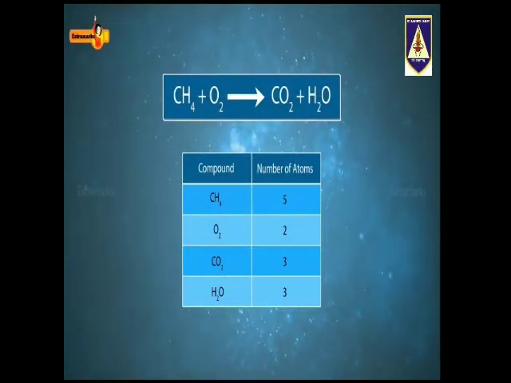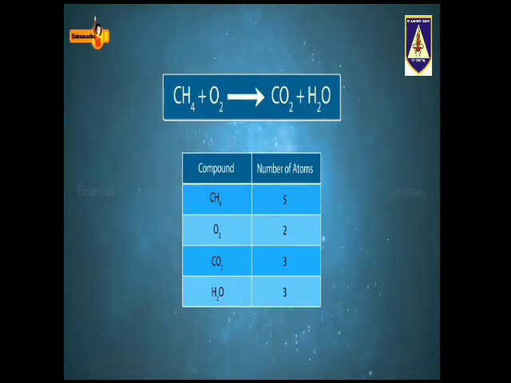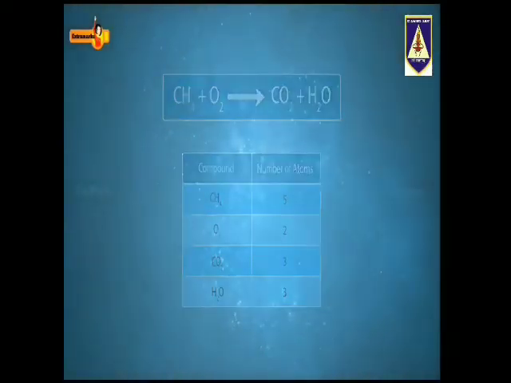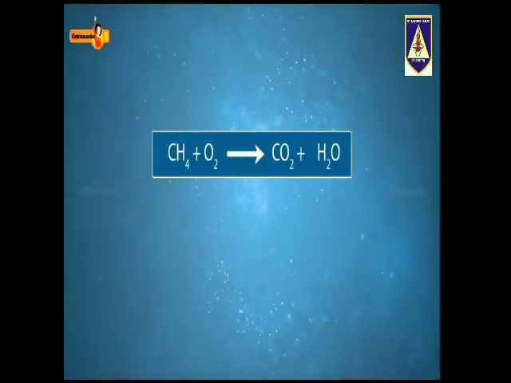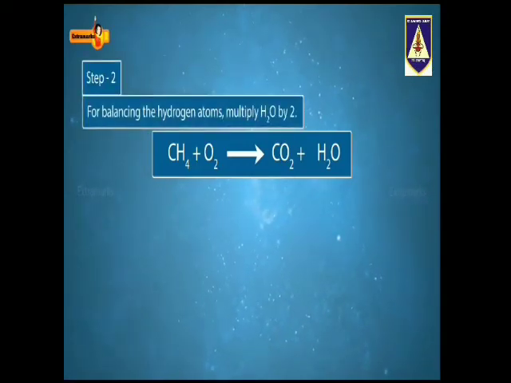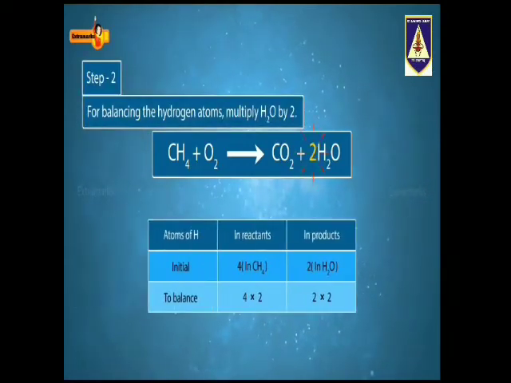Generally, balancing of a chemical equation starts from the compound that has more number of atoms. And in that compound, it is started with the element that has maximum number of atoms. So, we have to start with hydrogen in the methane molecule, and for balancing the hydrogen atoms, multiply water by 2. That is, write 2 as a coefficient of water.